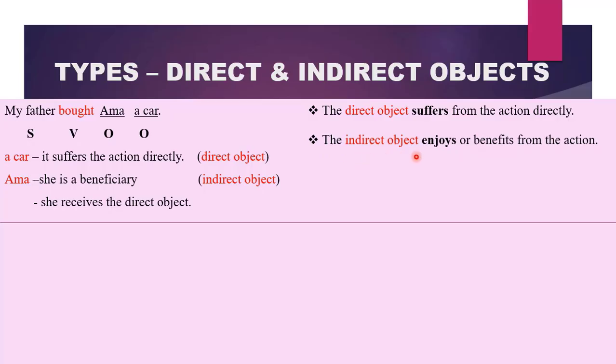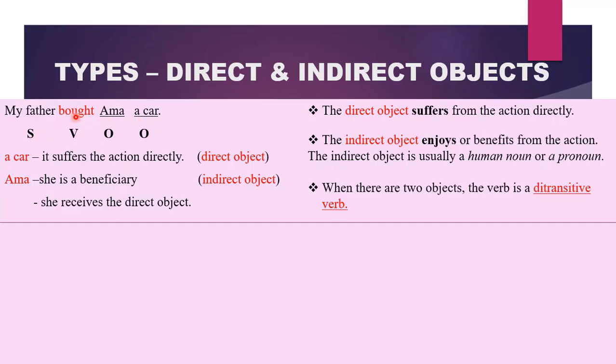It is mostly a human being or something that is animate. We do not use inanimate objects as indirect objects. In our previous slide, we said that when there is only one noun after the verb, we call that a transitive verb because it takes only one noun after it. What if there are two nouns after it, just as we have Ama and a car? We will call it a ditransitive verb.